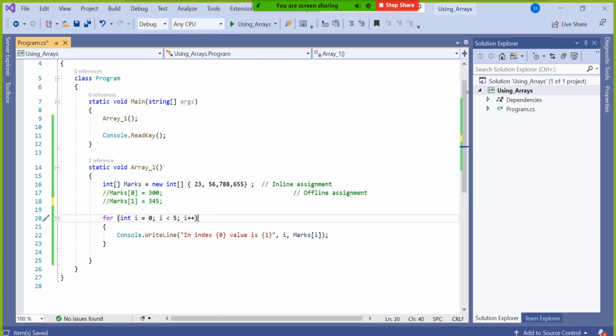Question mark. By default it will not allow null unless you put that question mark after int. Like a small variable you declare nullable, similarly an array can also be nullable. That means as of now it is null, but later on I will allow it. Okay, that is one way.